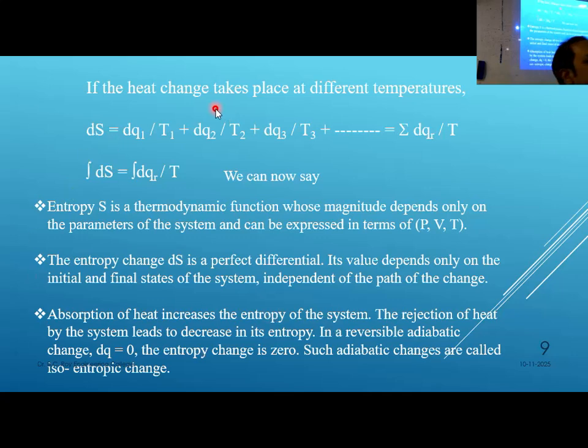Now, if the heat change is happening at different temperatures, then entropy change will be equal to dq1 by T1 plus dq2 by T2 plus dq3 by T3 plus so on. That way, the heat exchange at each individual step divided by its temperature will have to be summed up to get the total entropy change.